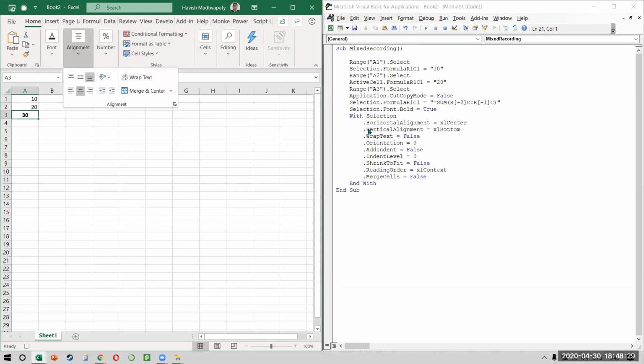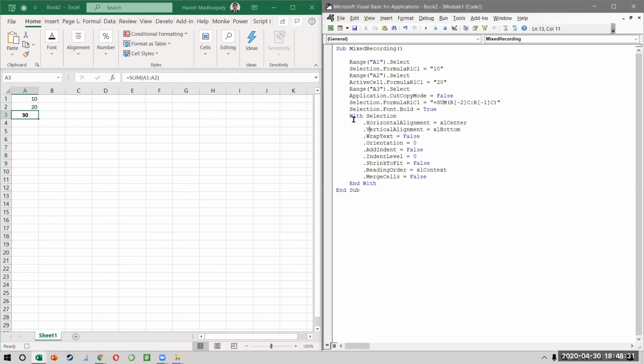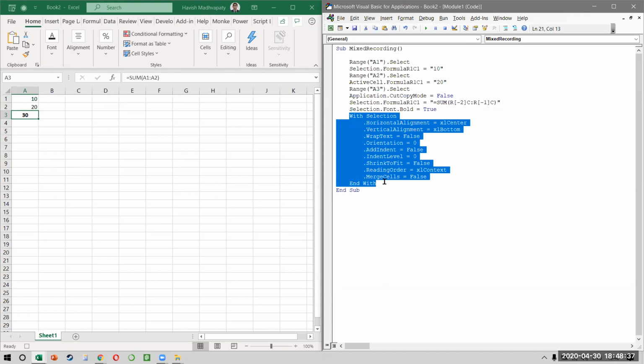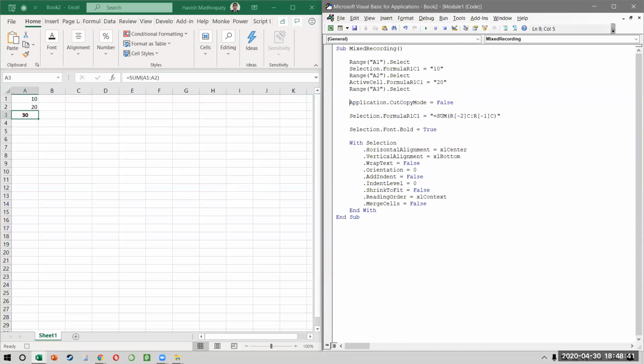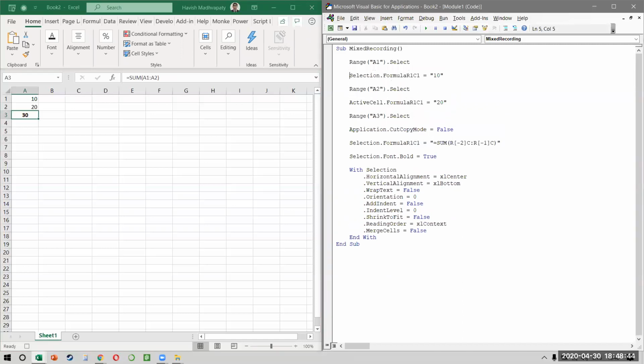And do you see why a lot of people find it confusing? They suddenly feel if selection bold is only one line of code, why is align center so many different lines? But that's how it works. That's how the code works. Okay. So you should never get worried if you feel that, oh my God, my code is becoming so long. You should always look at the comments. So this entire thing is nothing but align center. Okay. Let's do some more things.